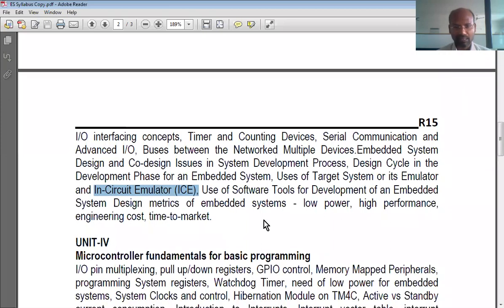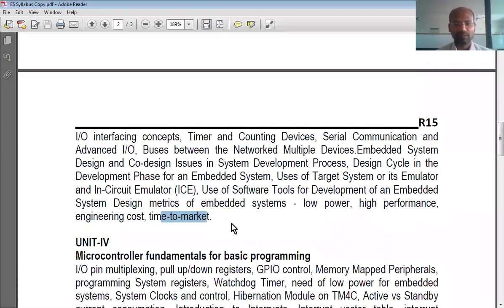Then there are other design metrics like low power, high performance, engineering cost, and time to market. Time to market is one of the main parameters that we have to keep in mind in embedded design and development in the embedded market.